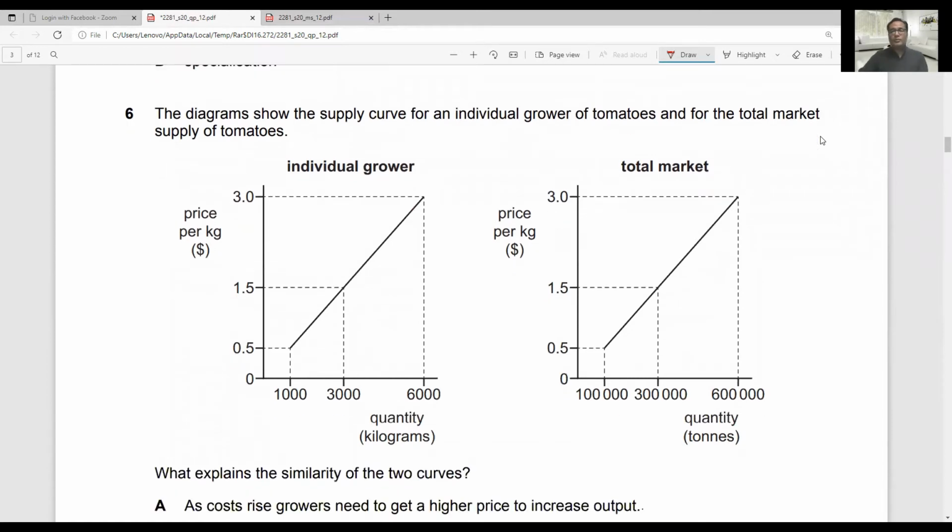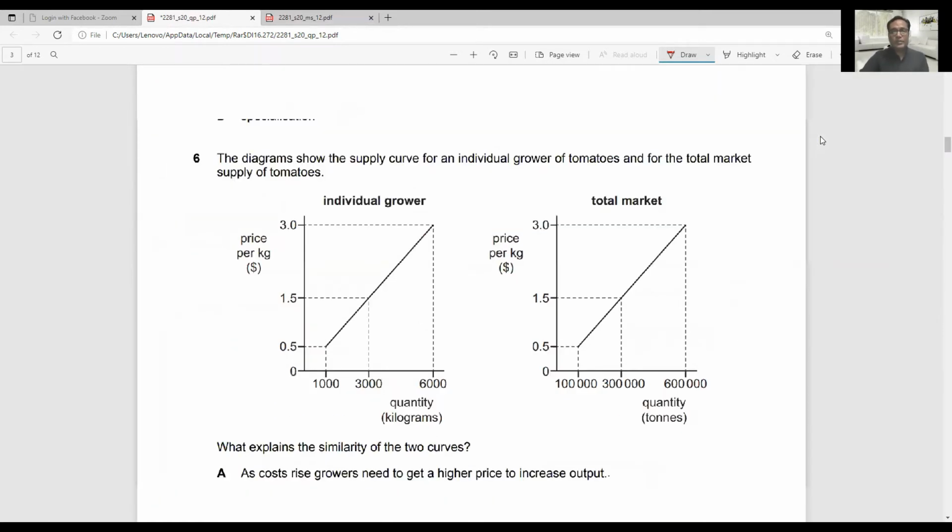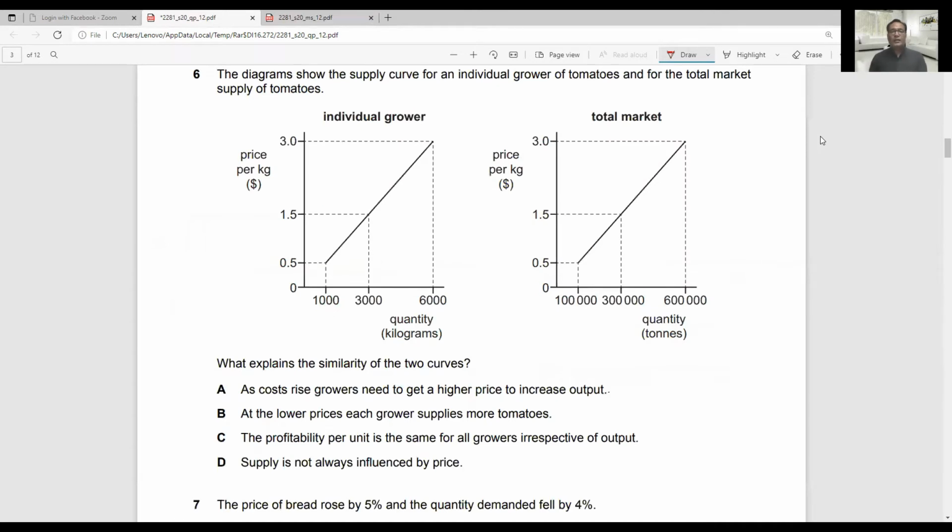And now coming to question number 6. It says the diagram shows the supply curve for an individual grower of tomatoes and for the total market supply. So both the individual grower and total market supply curves are positively sloped. It means if there is a rise in price, quantity supplied will rise. What explains the similarity?